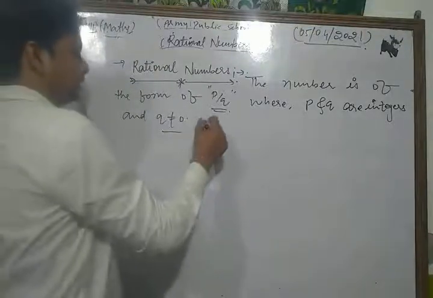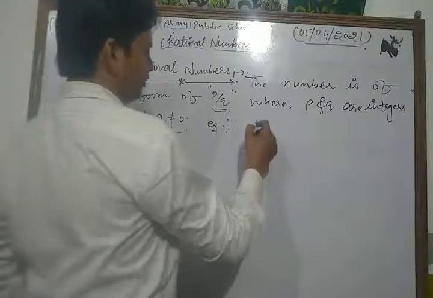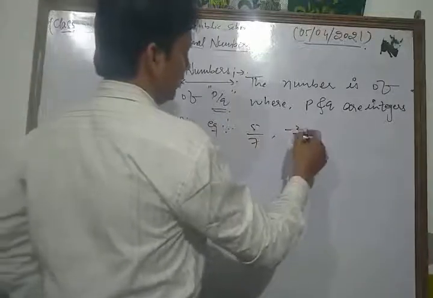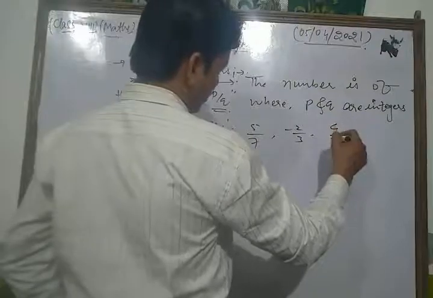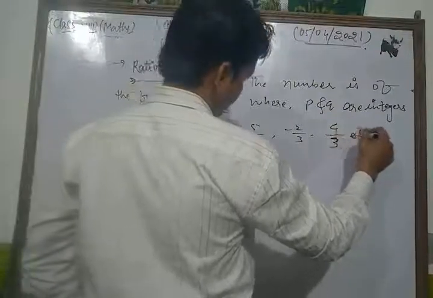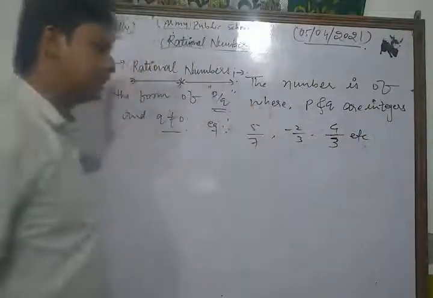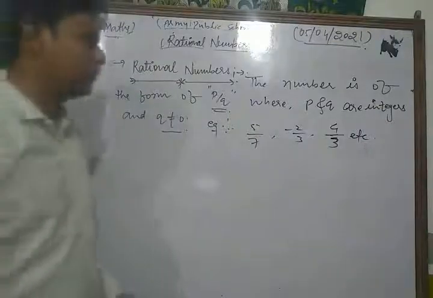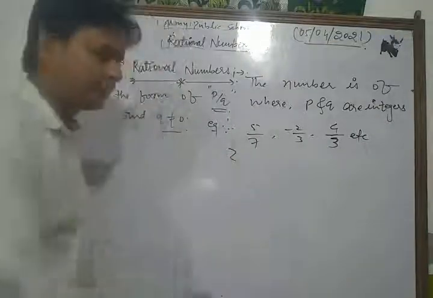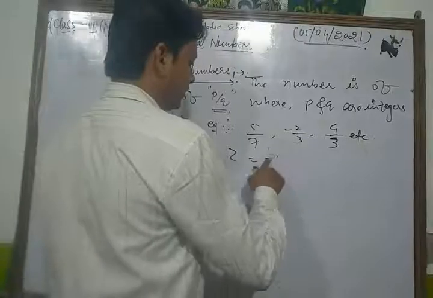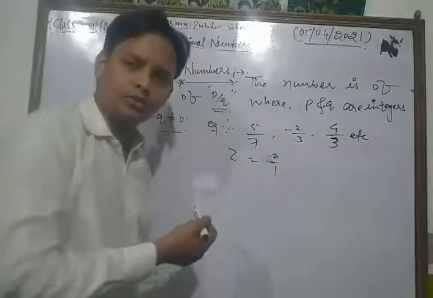Now let's take some examples, like 5 upon 7, minus 2 upon 3, 4 upon 3, etc. All are what? Rational numbers. So the number 2 is also a rational number, because we can write 2 as 2 upon 1. So 2 is also a rational number.